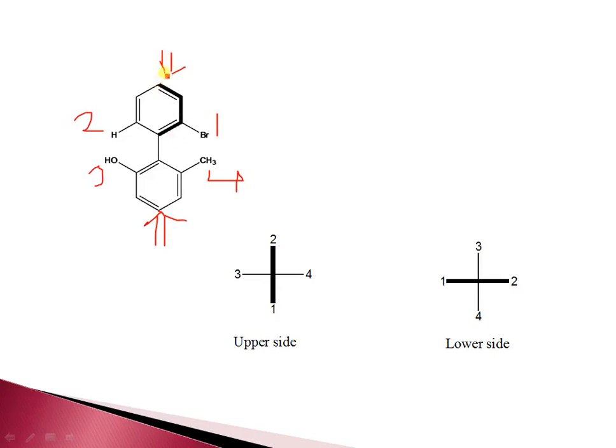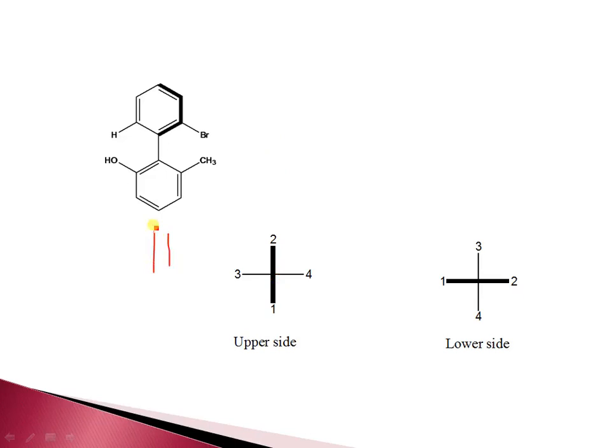From the upper side, first priority, and the lowest priority group is on the dotted, which should be upper, and wedge should be lower, and this 3 and 4 are written on the horizontal line, and this is shown as dark because we view from the upper side. And then assign the priority like 1, 2, 3, like this. It is S configuration from this upper side.